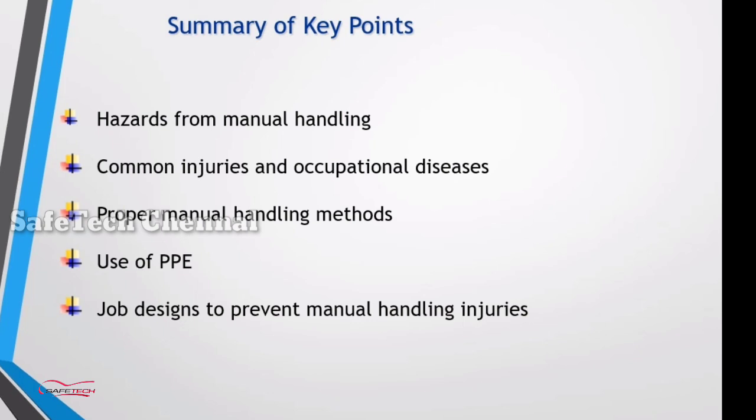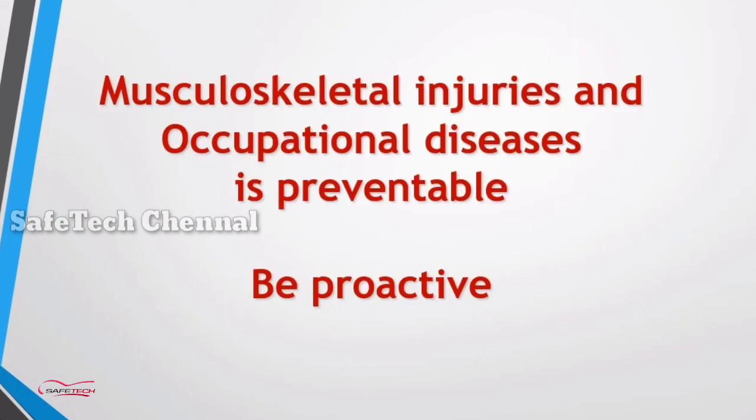Okay, let us conclude the lesson. The outcomes of what we learned from the lesson: hazards from manual handling, common injuries and occupational disease, proper manual handling methods and use of PPE, and job design to prevent manual handling injuries. This is the main outcome we learned from this lesson. Musculoskeletal injuries and occupational disease are preventable.